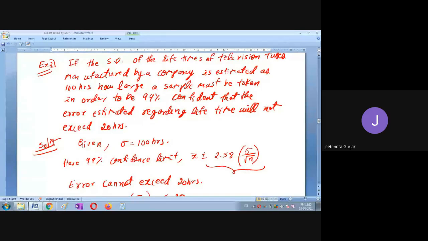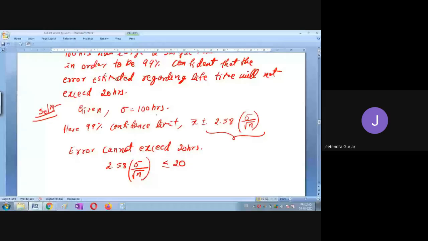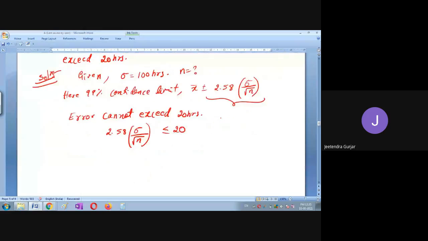What is the sample size? Can you tell me, students, looking at the question, what is the sample size? n. n is the sample size. Very good. Means actually you have to find the n value. So that is the answer. Please tell me what is n, students.